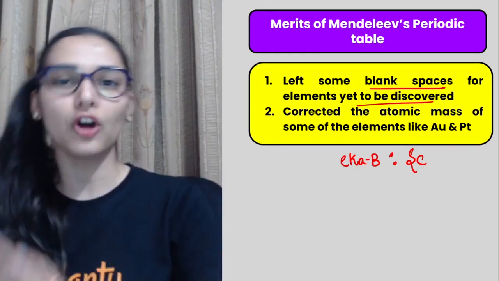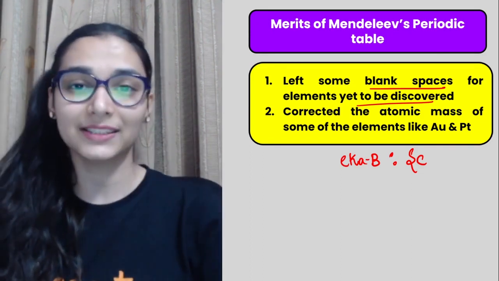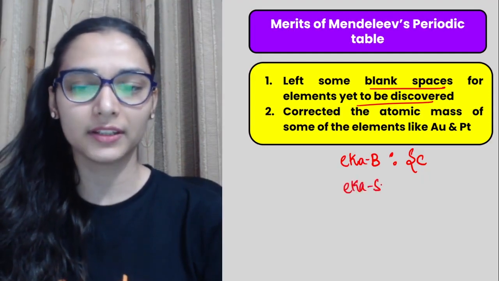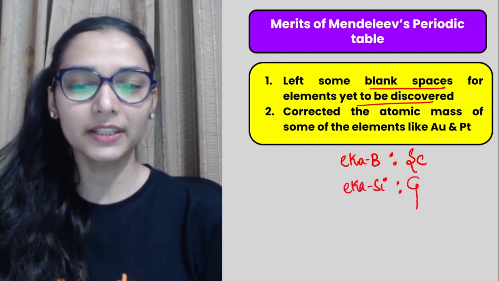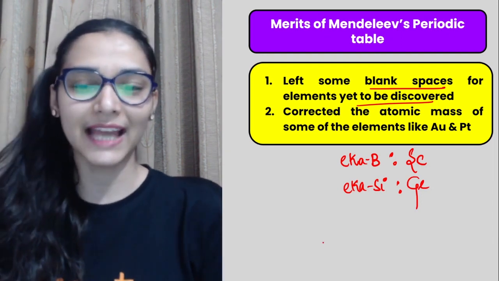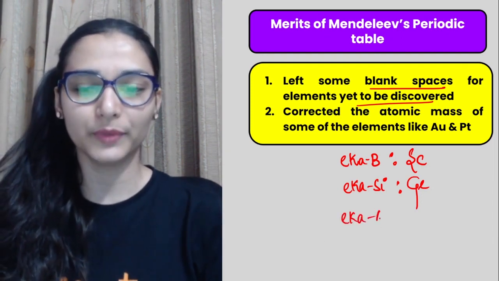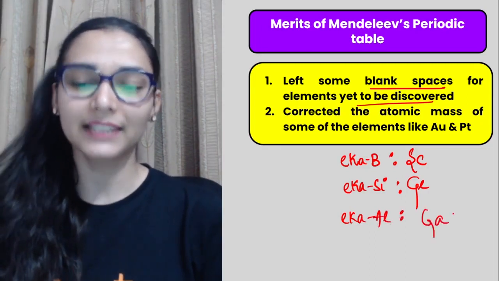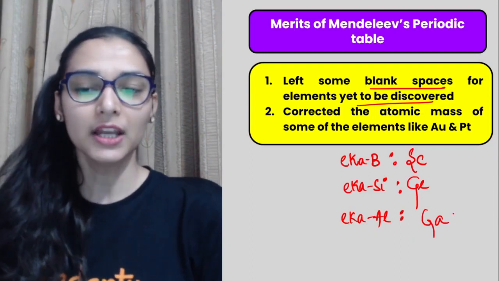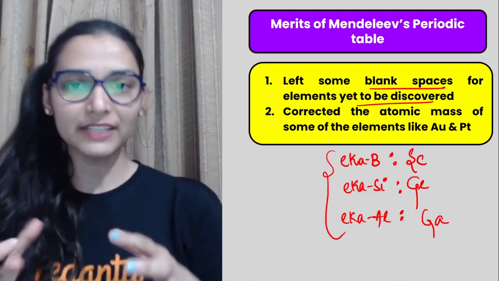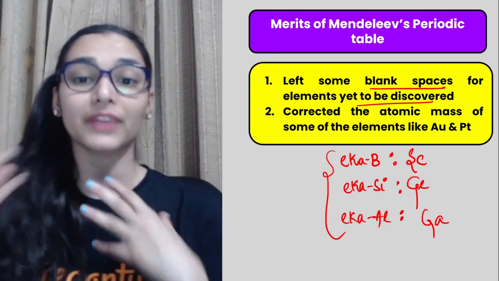उसकी properties were already given by Sir Mendeleev. Okay, then you have Eka silicon. Eka silicon is today known as germanium. Right, and the third one was Eka aluminium. Eka aluminium जिसको आज आप गैलियम के नाम से जानते हो. Okay, so these are the three elements. Try to remember the name जिनका properties were predicted by him and it was very similar.